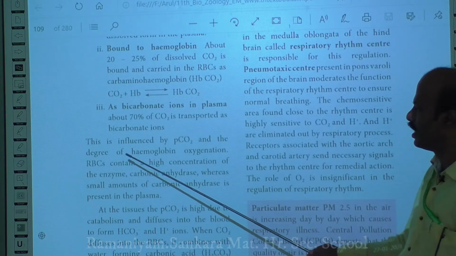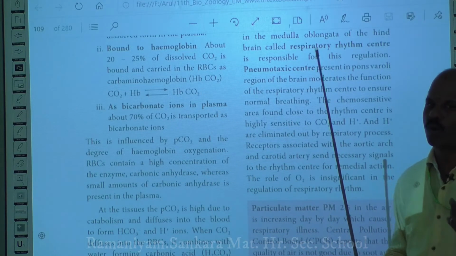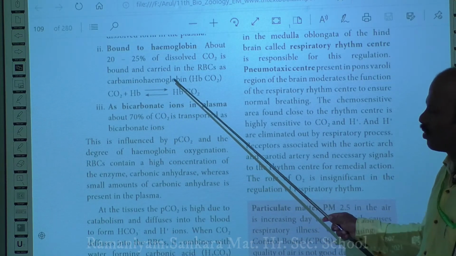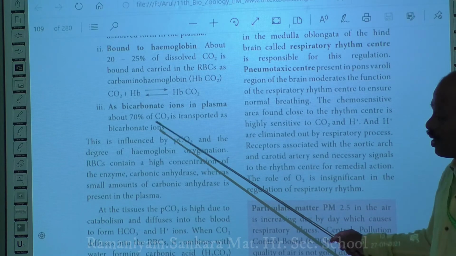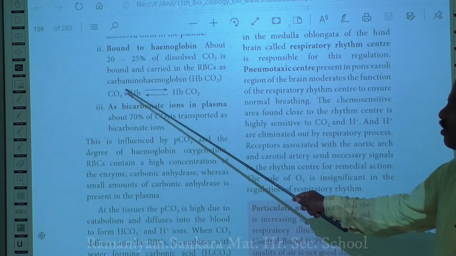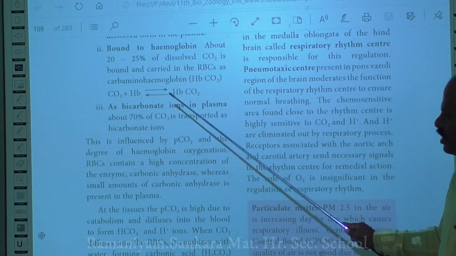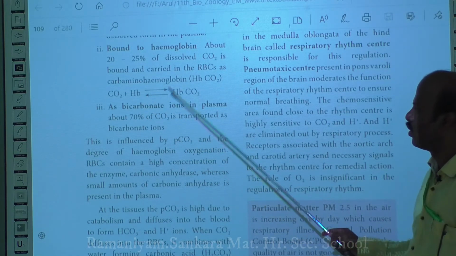At the same time, if the degree of hemoglobin oxygenation is more, then the formation of carbaminohemoglobin will be very less. Or if the binding of the hemoglobin to oxygen is very less, then there will be higher binding of carbon dioxide to the hemoglobin. These are the important factors influencing the binding of carbon dioxide to the hemoglobin.